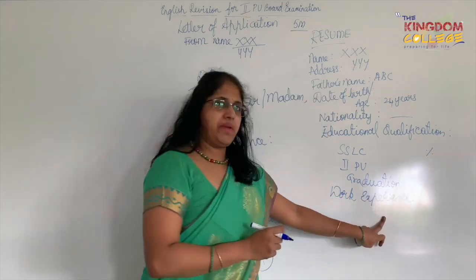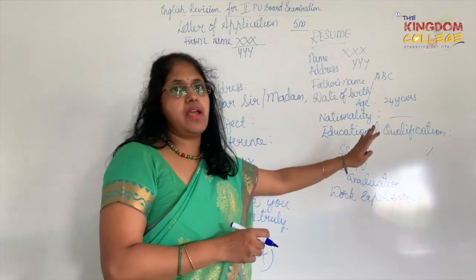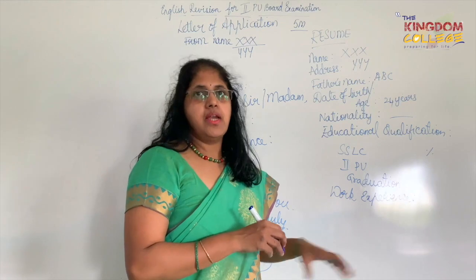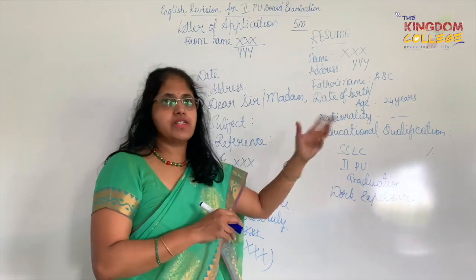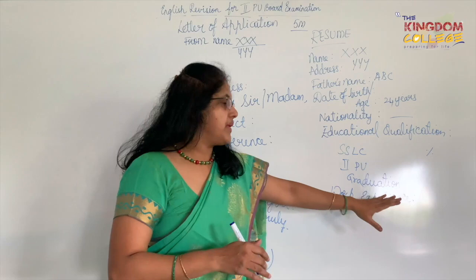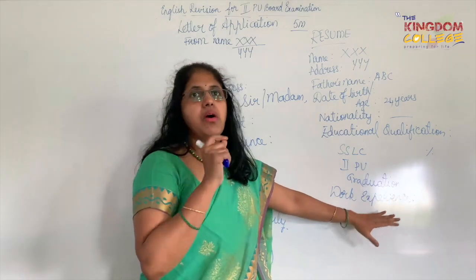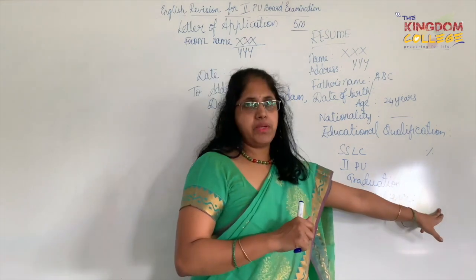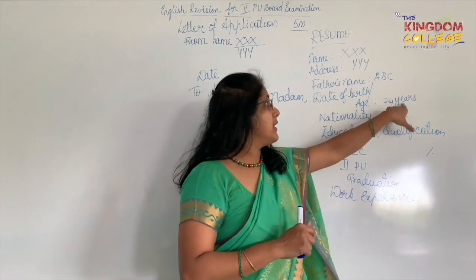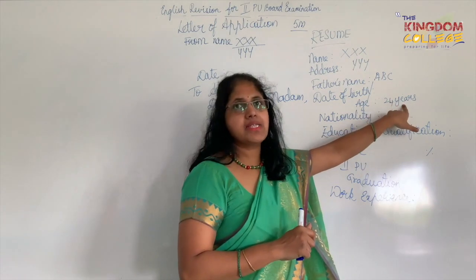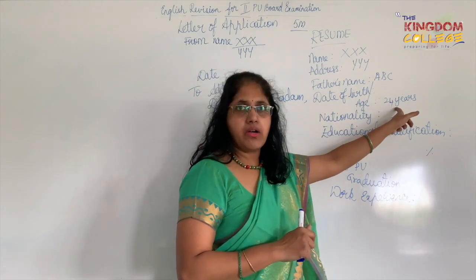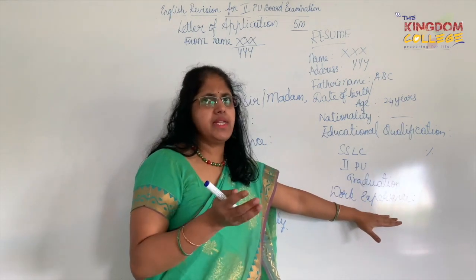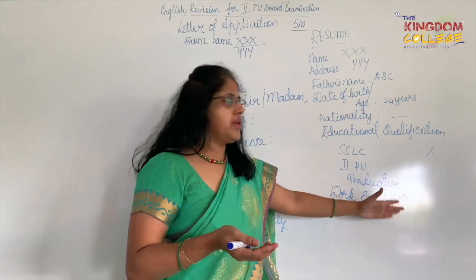Now under the work experience, only if in the question they have asked you, you are a graduate with 2 years of work experience and applying for this particular post, a receptionist or whatever the post is. If they are mentioning in the question that you are experienced with 2 years or 4 years, then you write down the work experience, and at that time I need to add here along with the qualification my experience, and the age will be altered accordingly. Otherwise you need not write this. If there is no experience expected, you can omit this one.